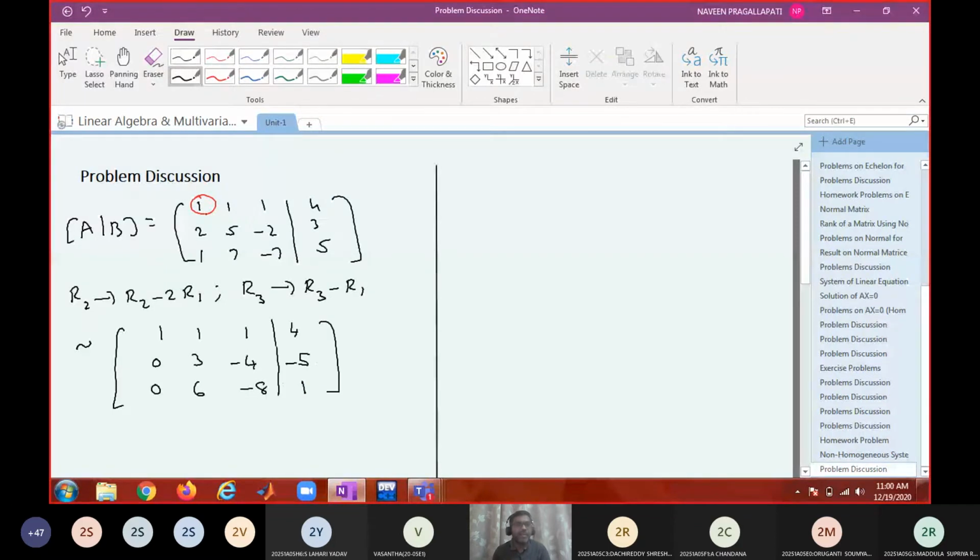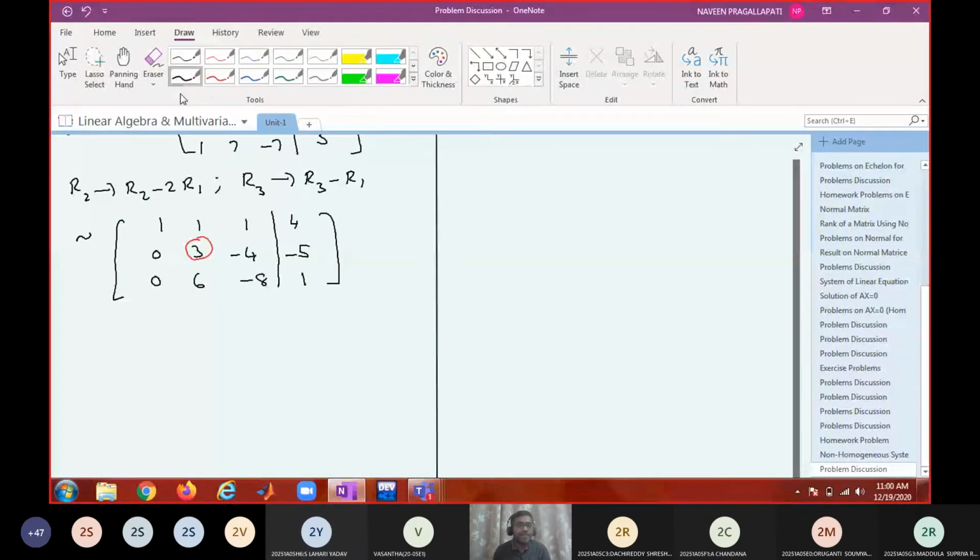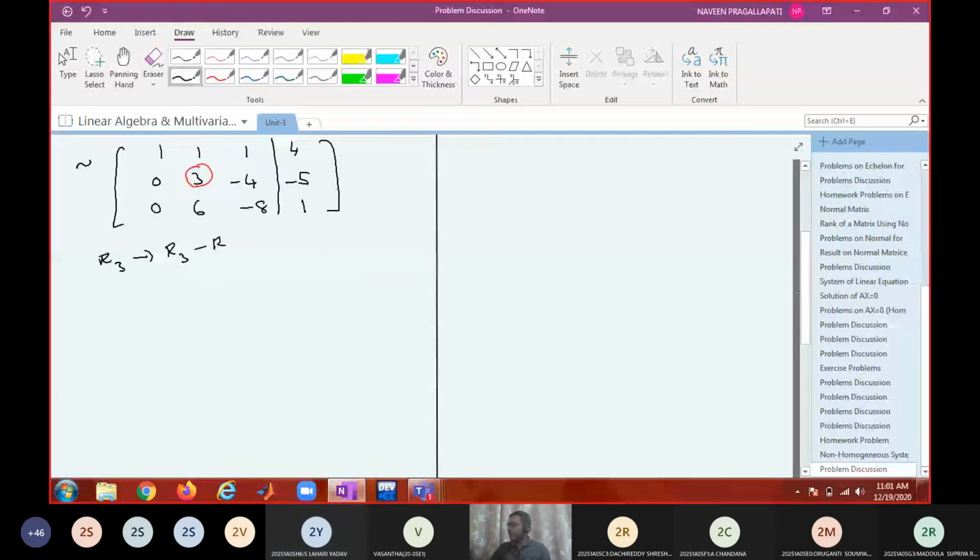Okay, what is the next pivot? Next pivot is 3. So R3 gets R3 minus 2R2. So this is equivalent to 1 1 1 4, 0 3 minus 4 minus 5, 0 0 0, 6.